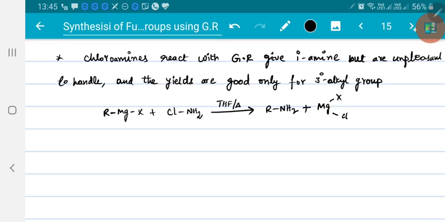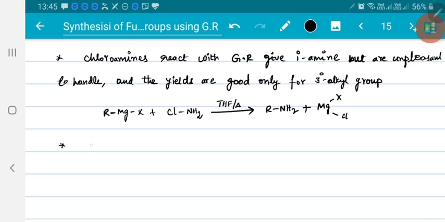Now, preparation of primary amines by using isocyanates. When you take cyanides with the Grignard reagent, they lead to formation of aldehydes or ketones. But when you take isocyanates, you will get amines.